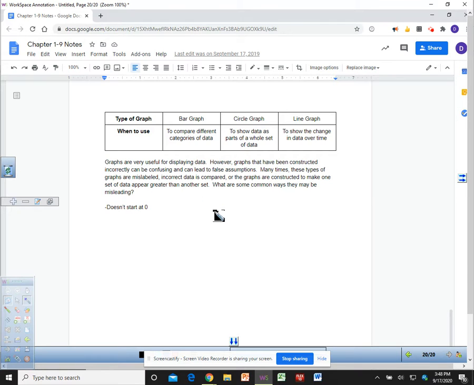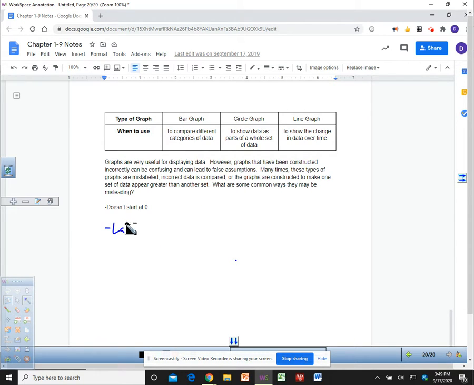If I started a graph at 0 and for 10 years I was making $0, but in the 11th year I made $10 and then I made $20, it looks like right away I'm making instant success when I'm not. So starting a graph at 0 is very important unless they label that it's not started at 0, like if they put the little half squiggle in it like that. That's the only way they can not start at 0. But if they don't start at 0, it's misleading.